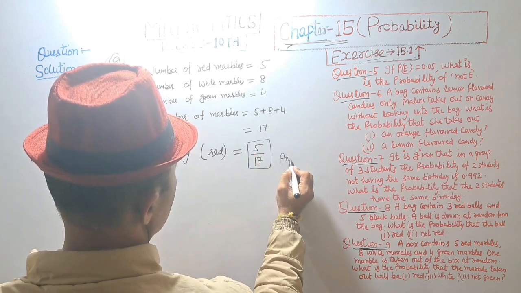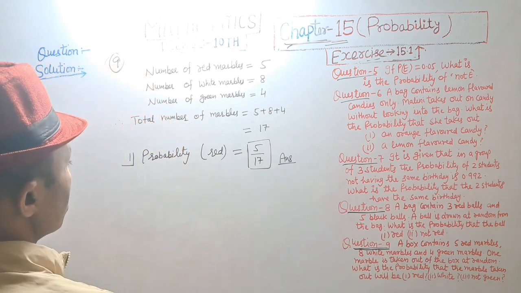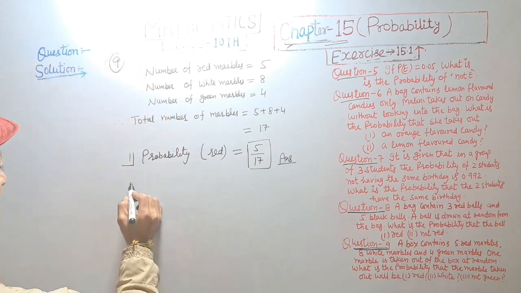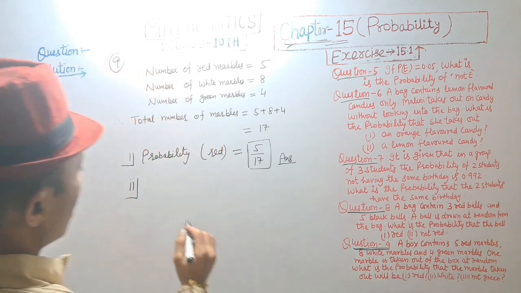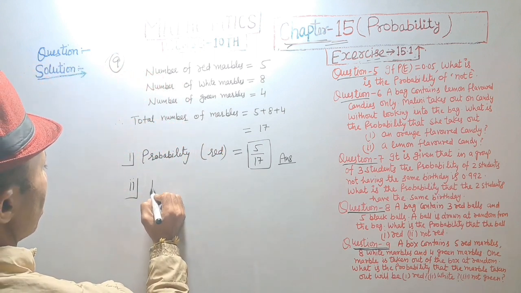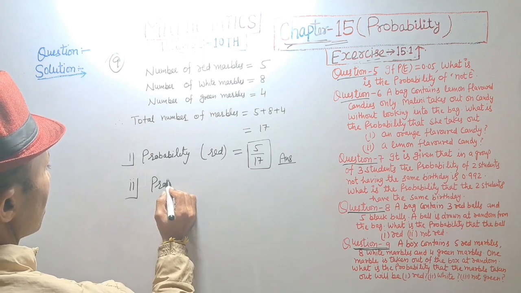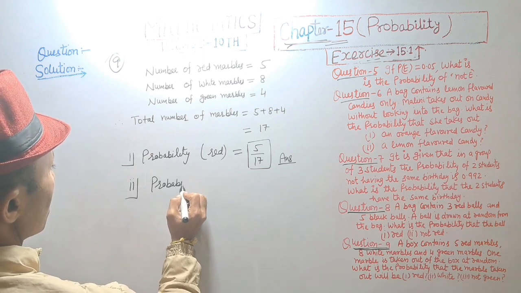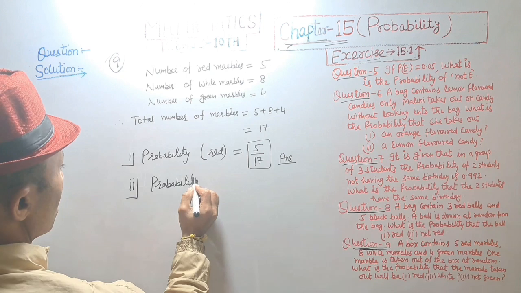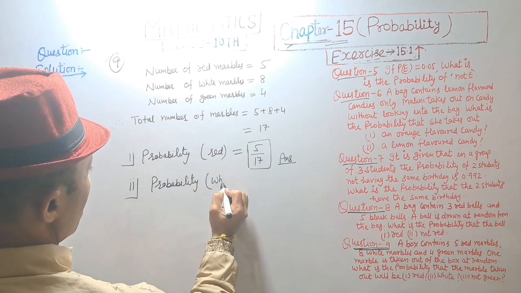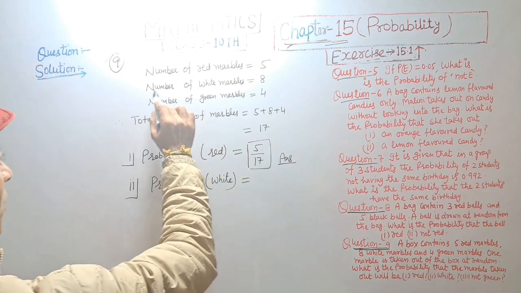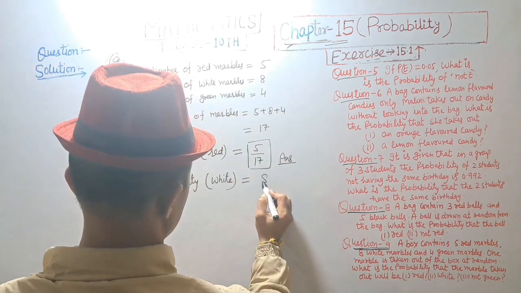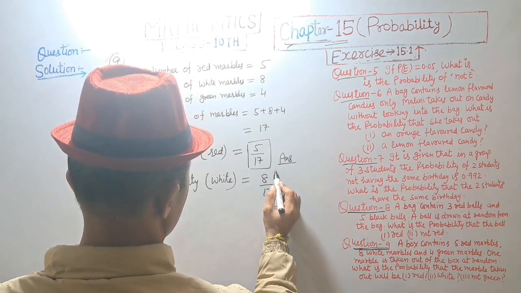Answer. And second, probability of white marbles is equal to number of white marbles is 8 divided by 17.